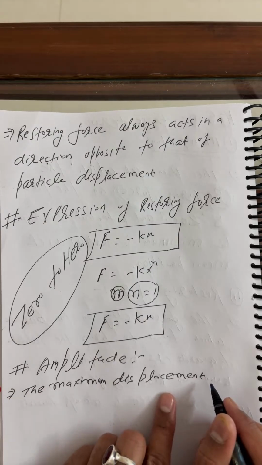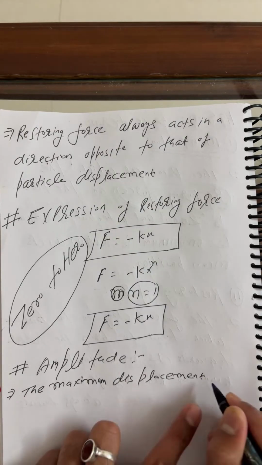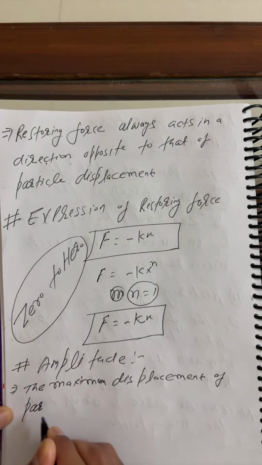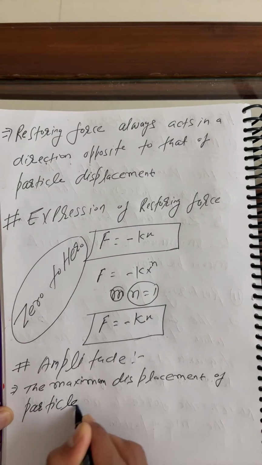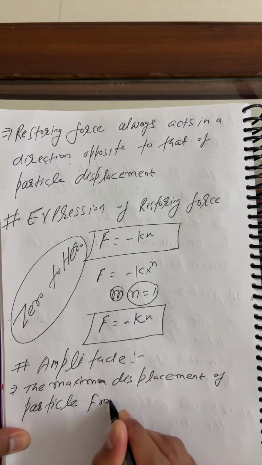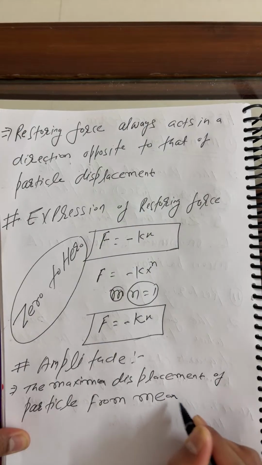F is equal to minus kx here. The maximum displacement of a particle from the mean position, my dear.